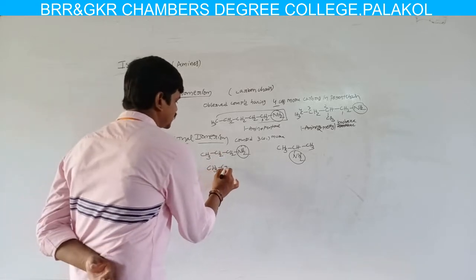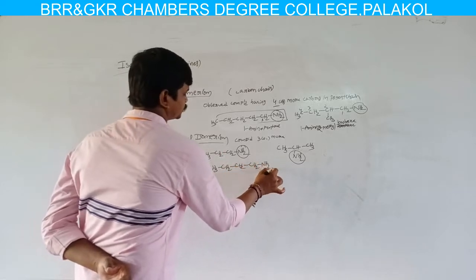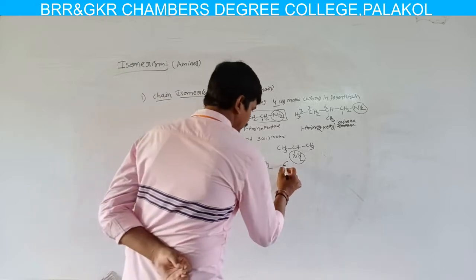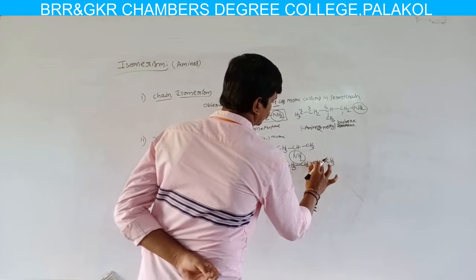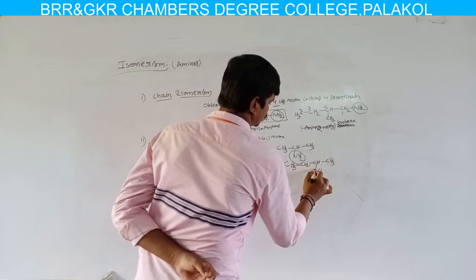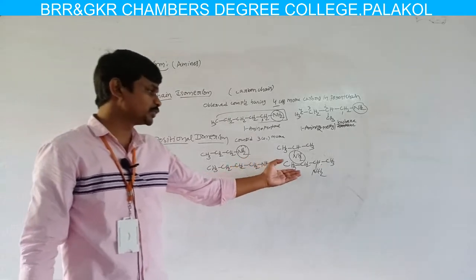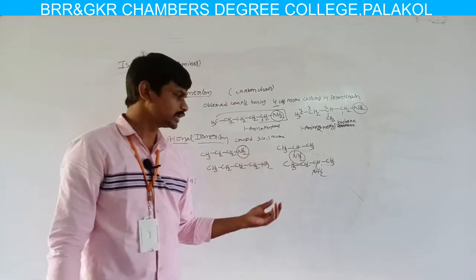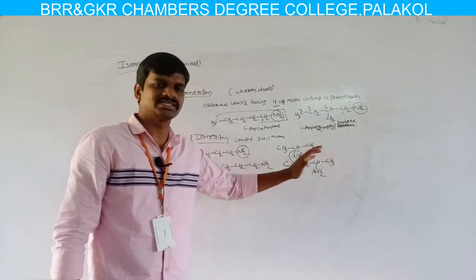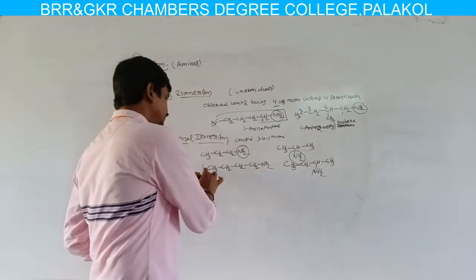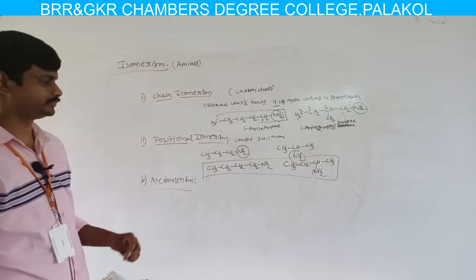Another example is 1-aminobutane, which is an isomer of 2-aminobutane. The longest chain contains 4 carbon atoms in both molecules. The amino group is at the first position in one and at the second position in the other. So these two are positional isomers.